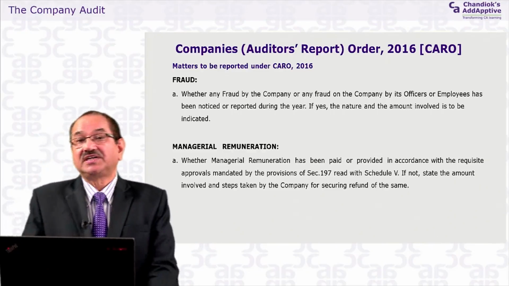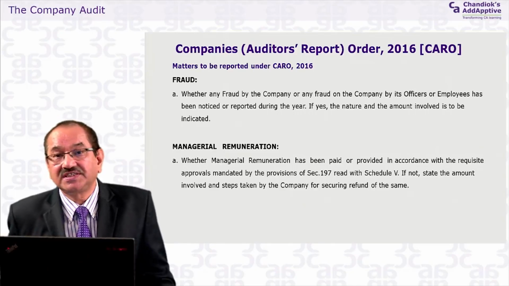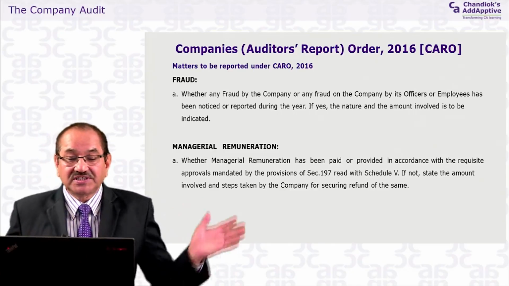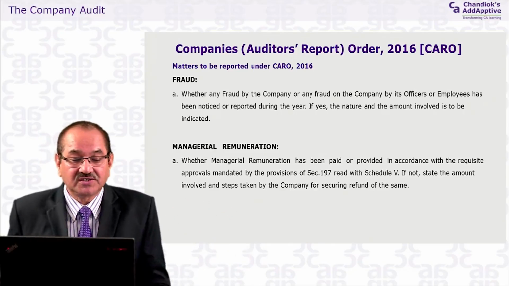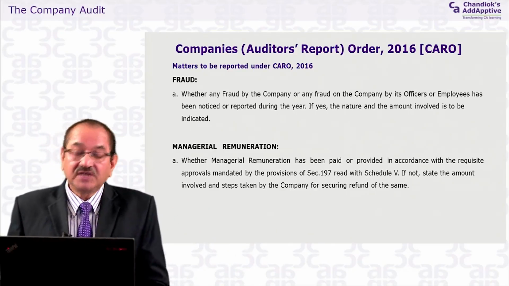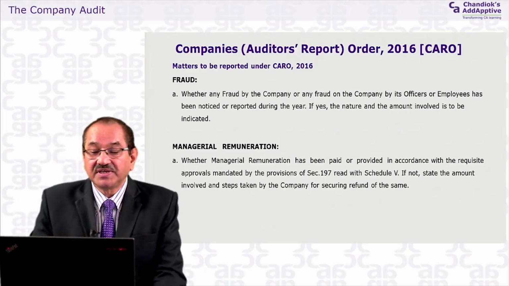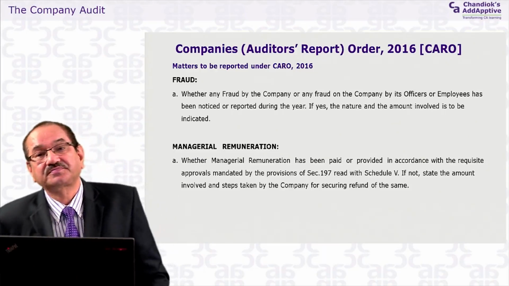Next is managerial remuneration. This is another new point in this CARO 2016. It says: whether managerial remuneration has been paid or provided in accordance with the requisite approval mandated by the provisions of section 197 read with Schedule V. If not, state the amount involved and the steps taken by the company for securing the refund of the same.